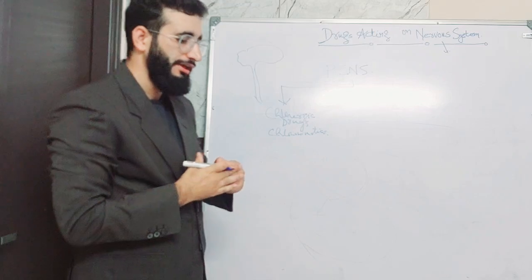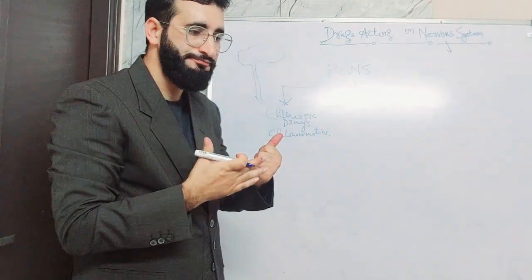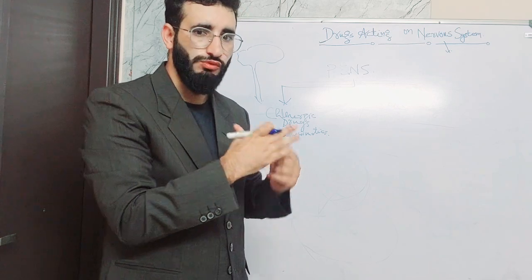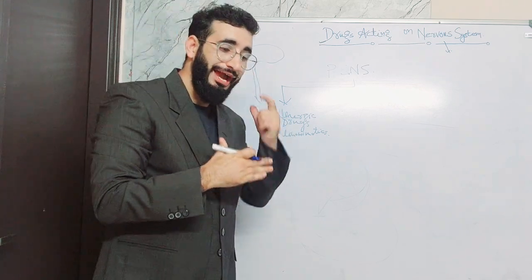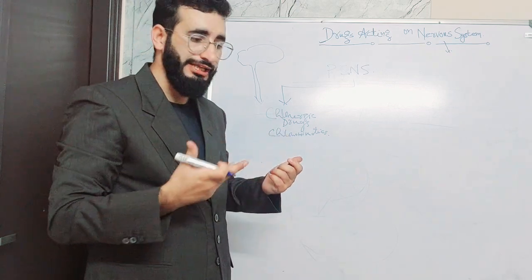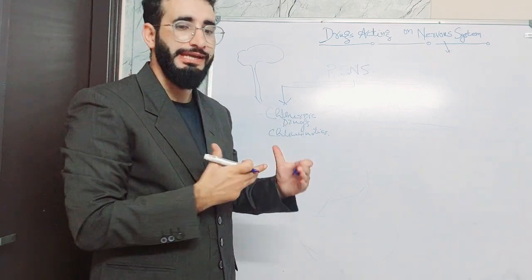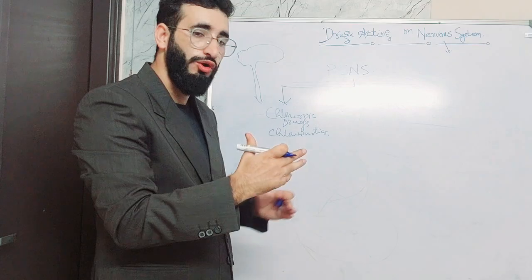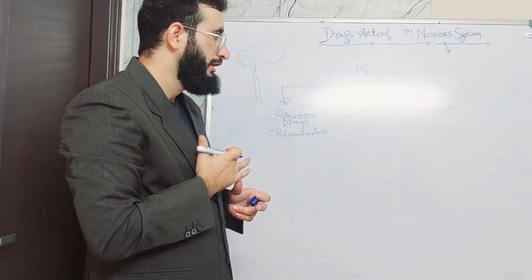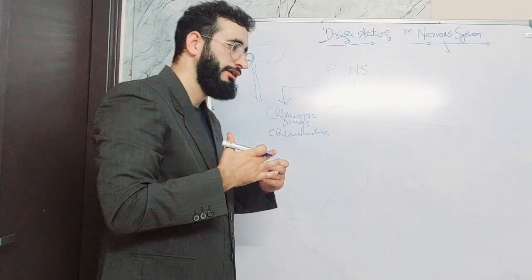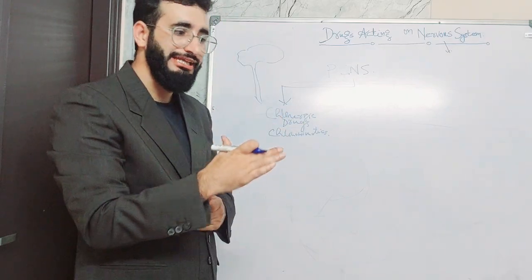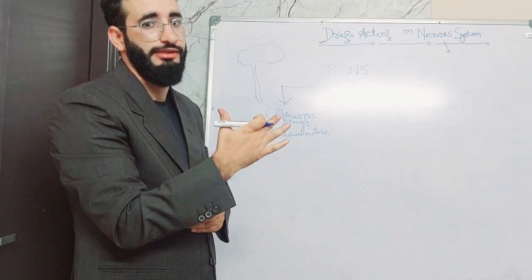For example, in some disorders there is a deficit of acetylcholine in the body. At that time we need to give the drugs which will increase, or which will reduce the metabolism of, acetylcholine in order to increase its concentration so that it can carry out the normal physiological actions. So in that state we have to give the cholinergic drugs which will increase the level of acetylcholine.